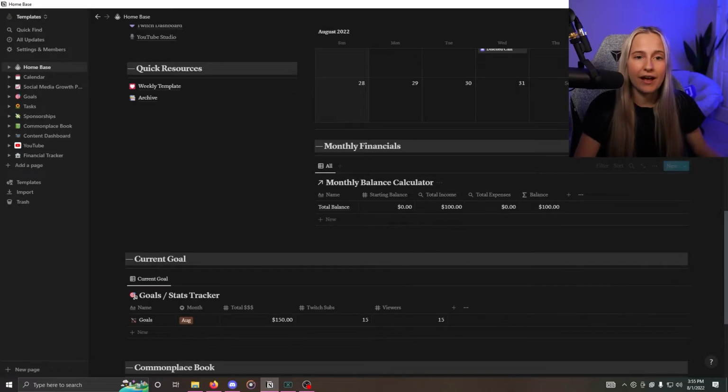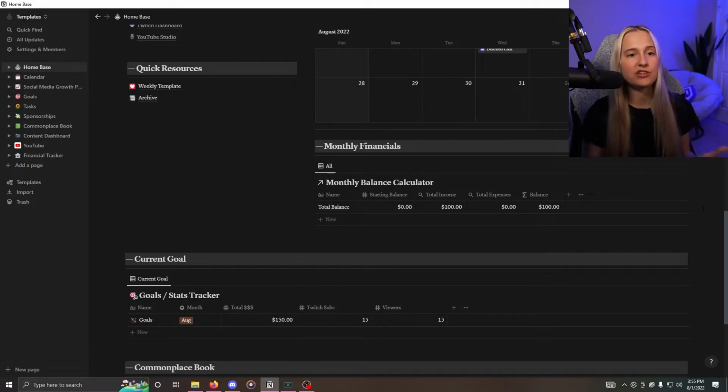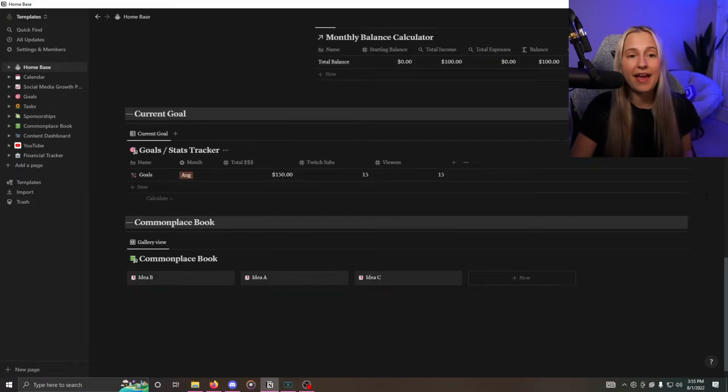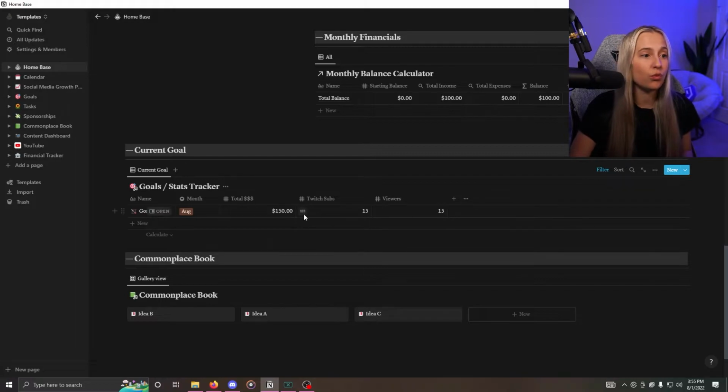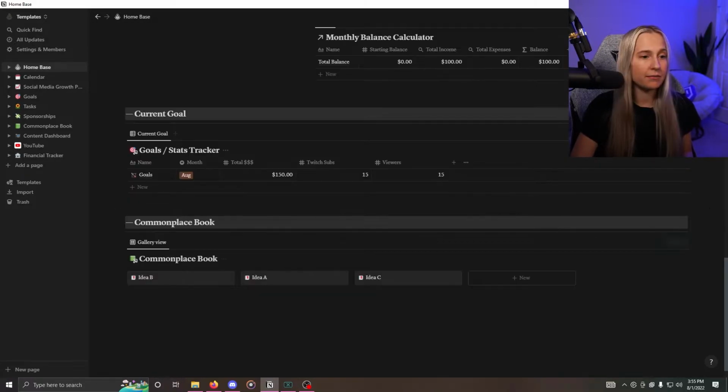And then if we scroll down a little further, I have a monthly financials. So this, you don't actually input anything on your own, but it just gives you a quick look at how you are doing financially for that month. Then below that, we have a goal tracker so you can see what are your goals for this month. And below that, we have a note section or an idea section.